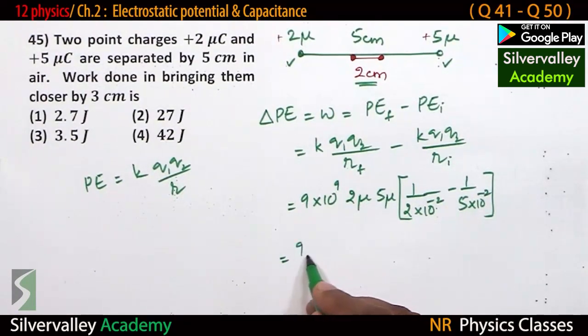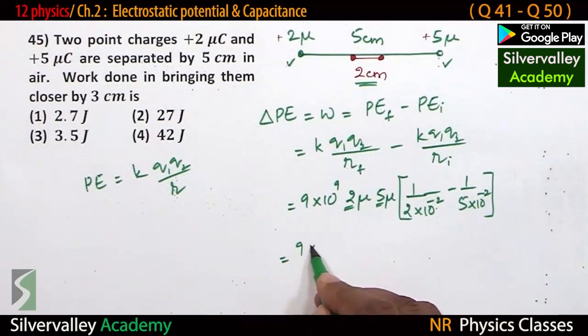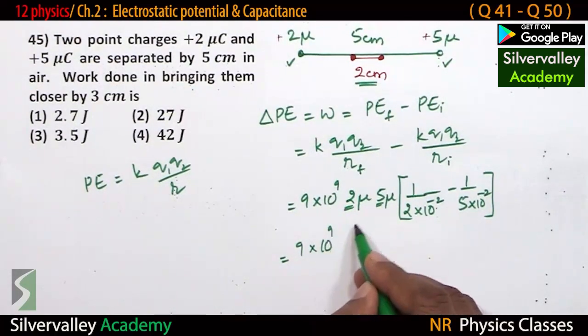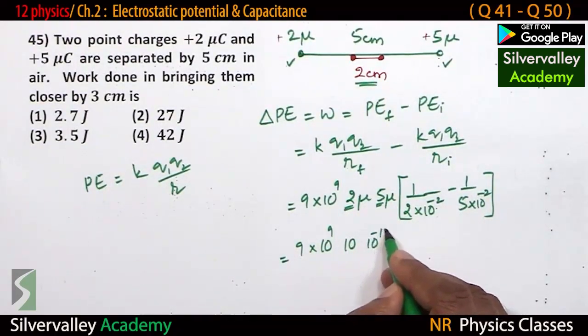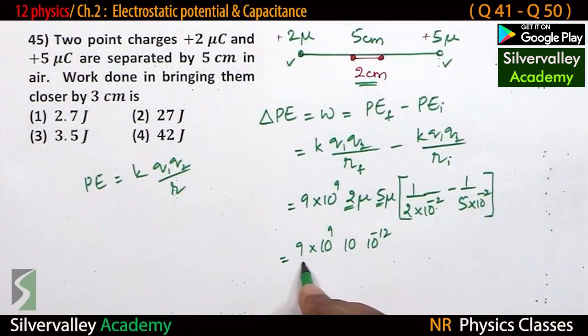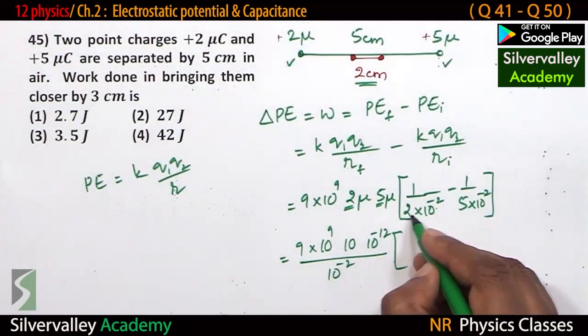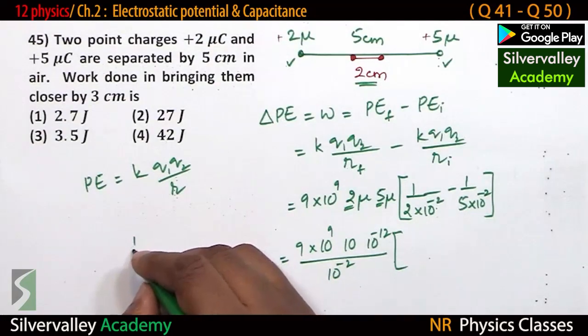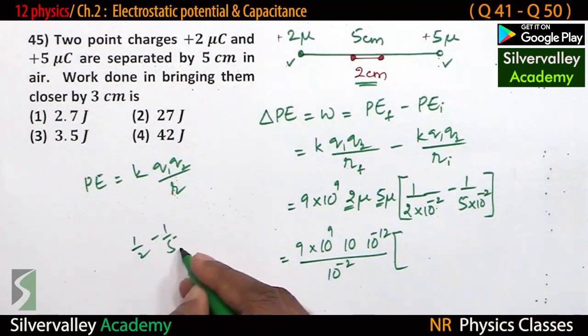So 9, 5 into 2, 10. This is 10 power 9. 5 into 2 is 10, micro, 10 power minus 12. In the denominator, take 10 power minus 2 as a common factor. 1 by 2 minus 1 by 5. 1 by 2 minus 1 by 5 is 5 minus 2, 3 by 10.